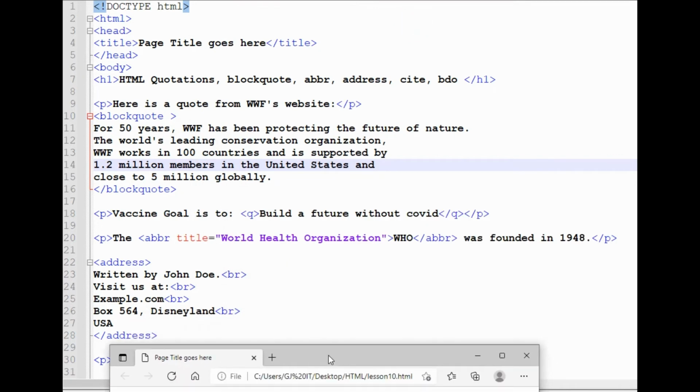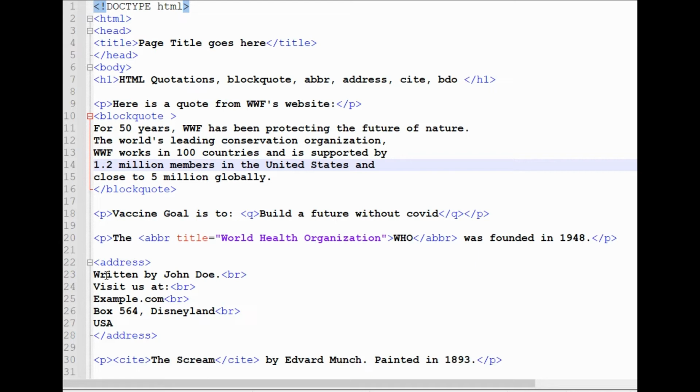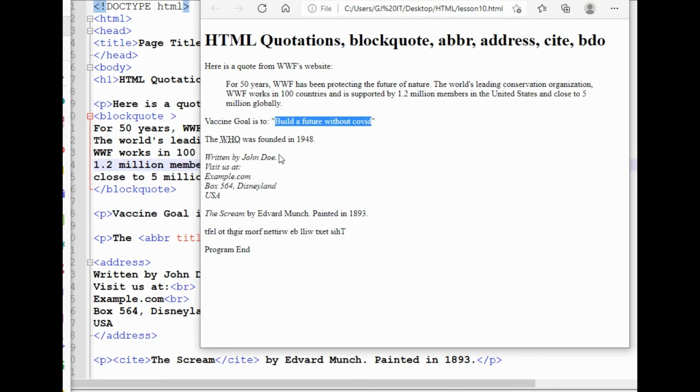Next is address. You can see this is address written by John Doe. Visit us at blah blah. This is some code, text. So the text in address element usually renders in italic in the browser, and adds a line break before and after the address element. So you can see before and after it introduced line break. After this line there is a line break.